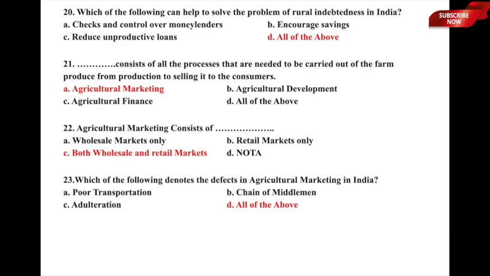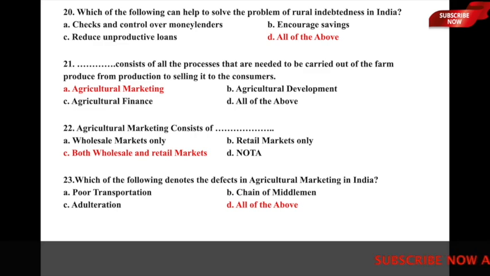Let us now move to question number 21. Dash consists of all the processes that are needed to be carried out on the farm produce from production to selling it to the consumer. That means all the processes that are needed to be carried out from the farm, from production to selling it to the consumers. What do you call such a thing? Whether it is A, agricultural marketing; B, agricultural development; C, agricultural finance; or D, all of the above. So here the processes needed from production to selling it to the consumers is called agricultural marketing, and option A, agricultural marketing, is the correct answer to this question.